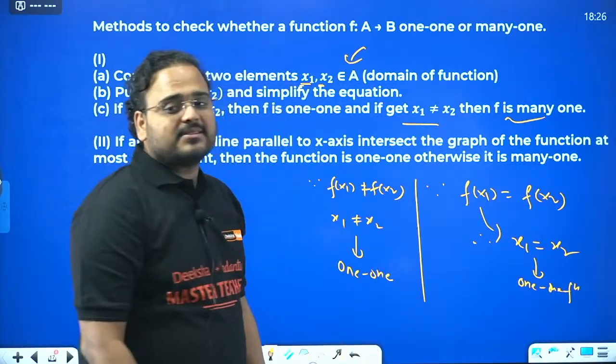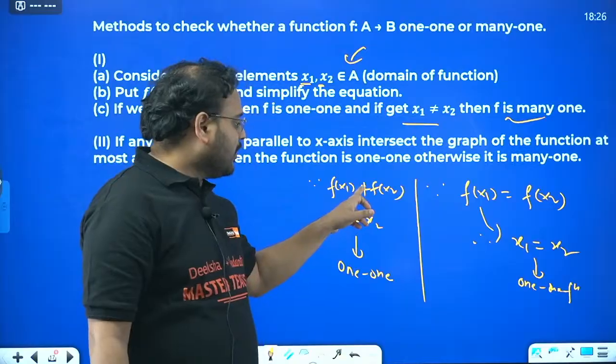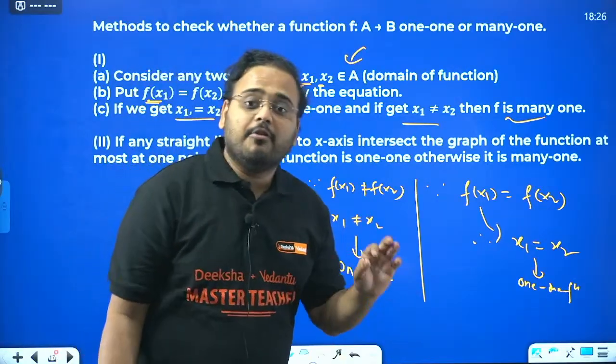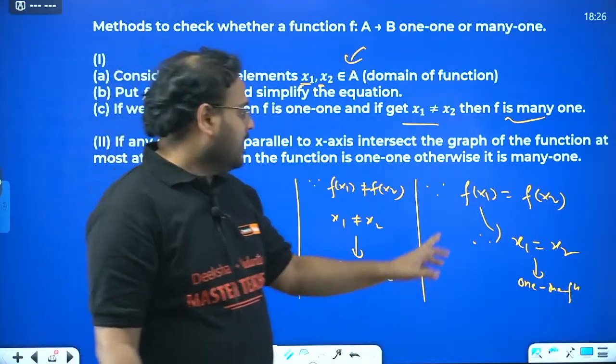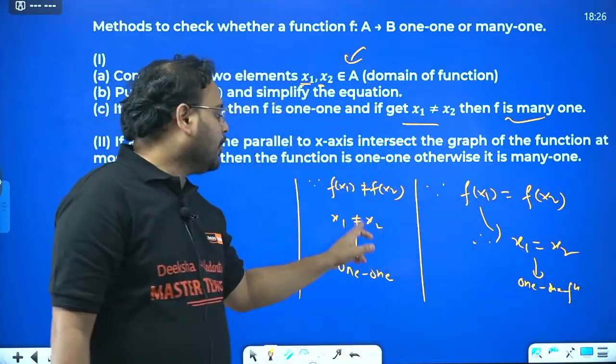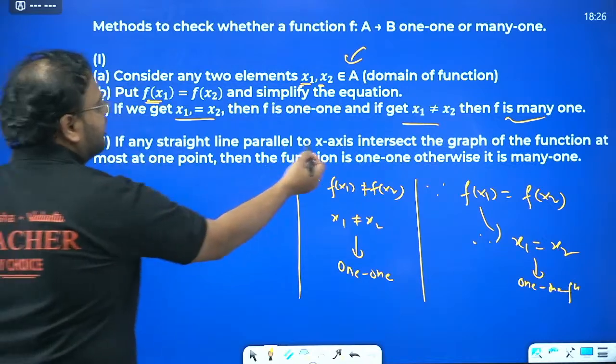So what do you mean by this? Means if it is equal over here, this will also be equal. If it is not equal, this will also be not equal for the example of a one-one function. Many-one is just opposite. Equal, not equal, not equal, equal. Clear? Yes.